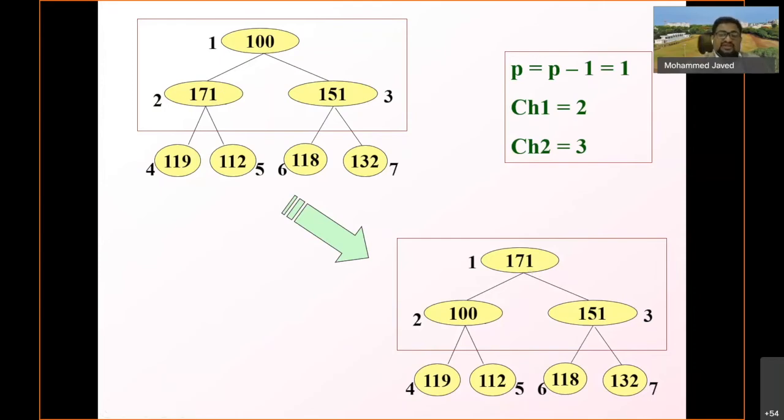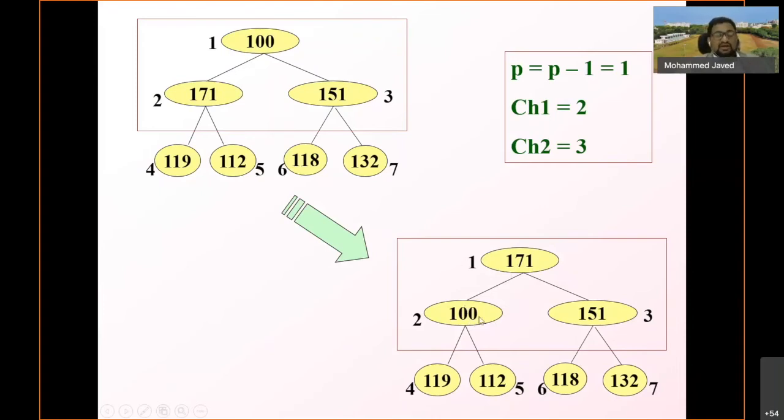Since there is a change in the child node value, there is a swapping of the child, because 171 and 100 are exchanged. Once this is done, position number 2 becomes the disturbed child.